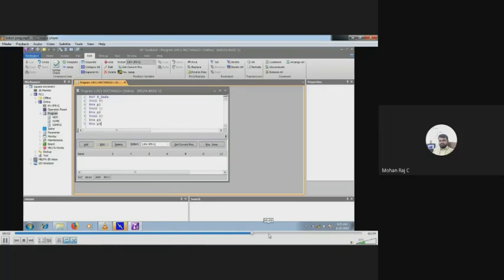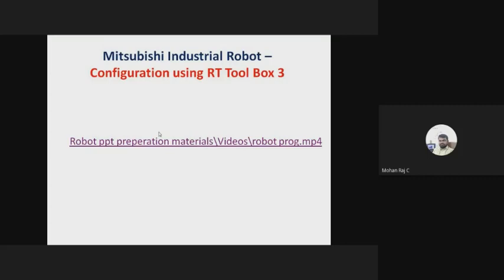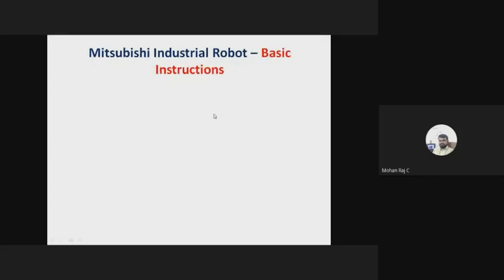into the PLC. I think the session is already taken by Muttappa sir. I don't want to repeat it again. I hope you know the procedure, how to configure the robot using RT Toolbox 3. Now I am showing the demonstration alone.